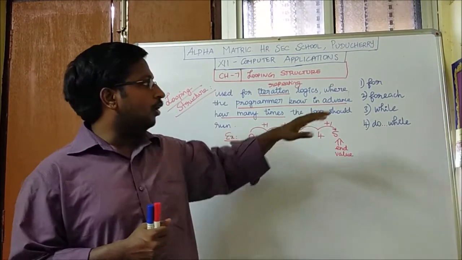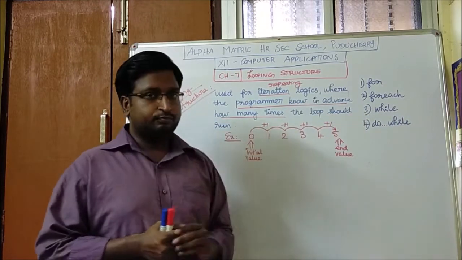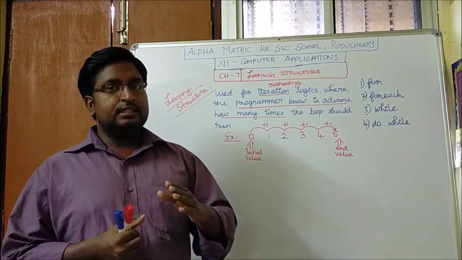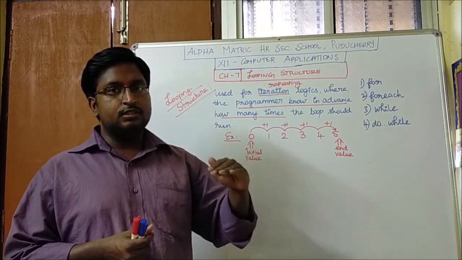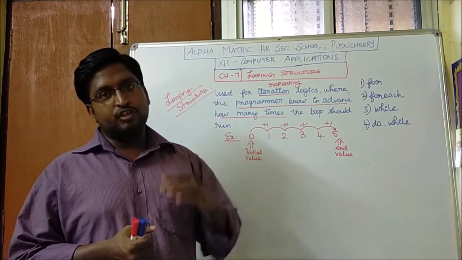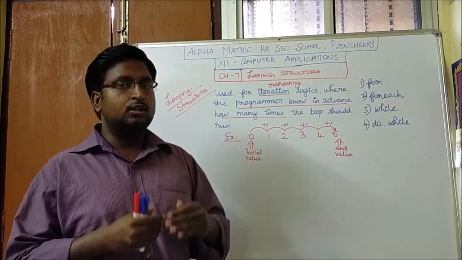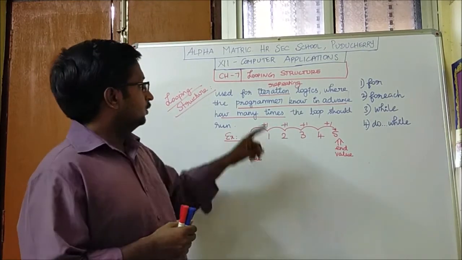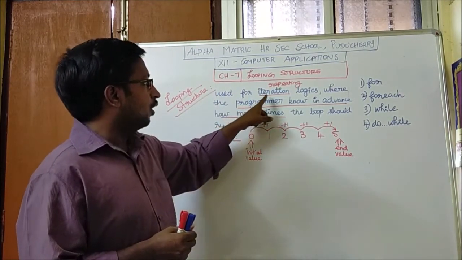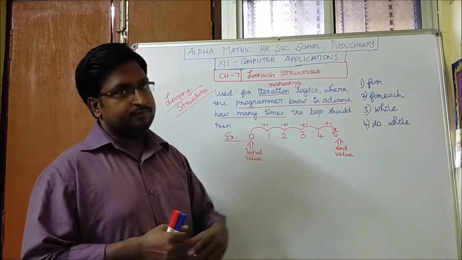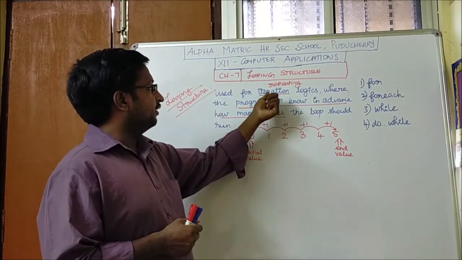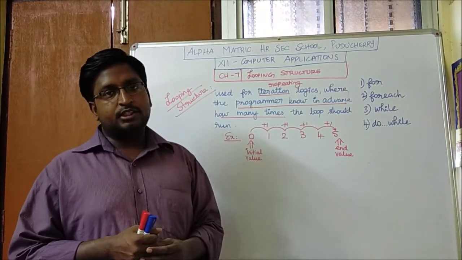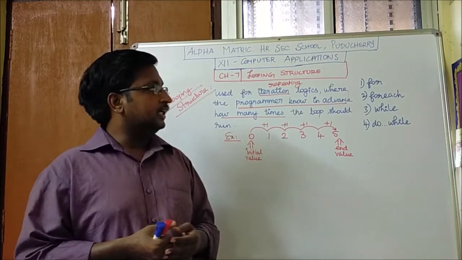The definition for all the looping structures is common. It works until we attain the result, the loop gets executed. This is the common meaning for all the types of looping structure. It is mainly used for iteration logics. Iteration means repeating statement, repeating process.